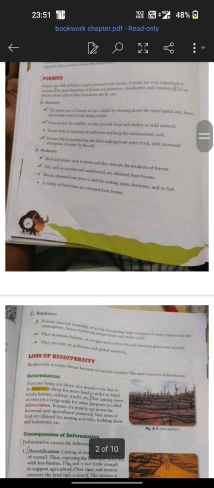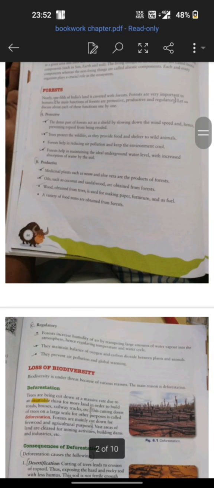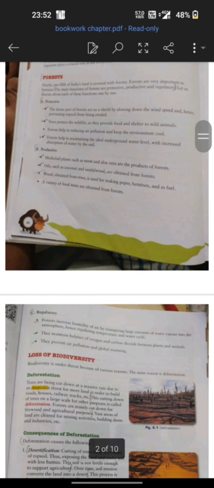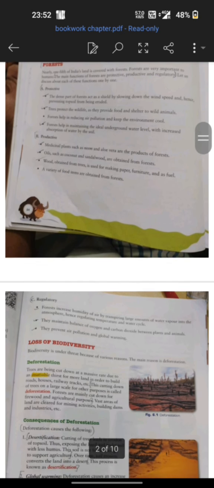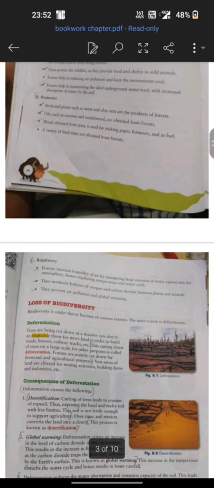We know that a lot of medicinal plants are there. Then we obtain wood for furniture and other things. The trees that we cut down are used for making furniture, as I've said, and for making paper, right? And there are several food items also available from the forest, right?